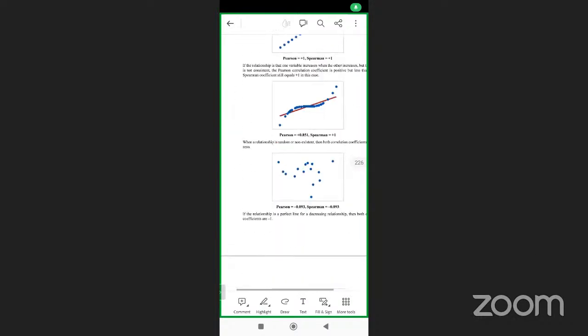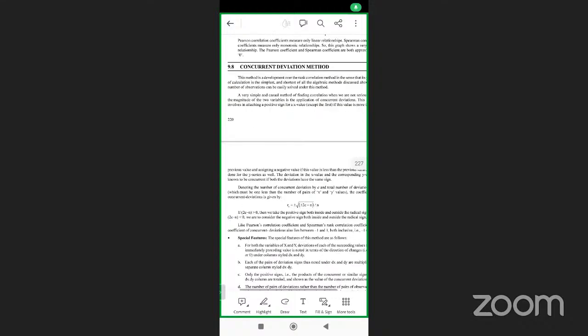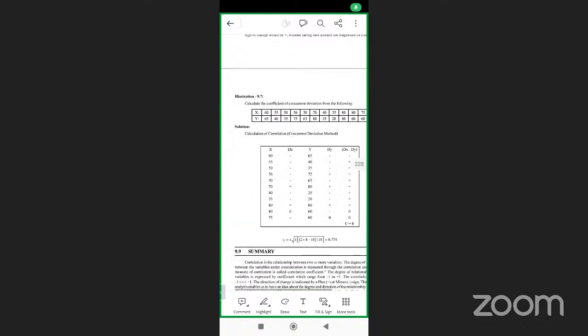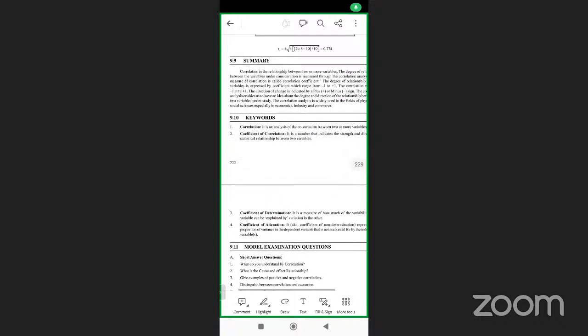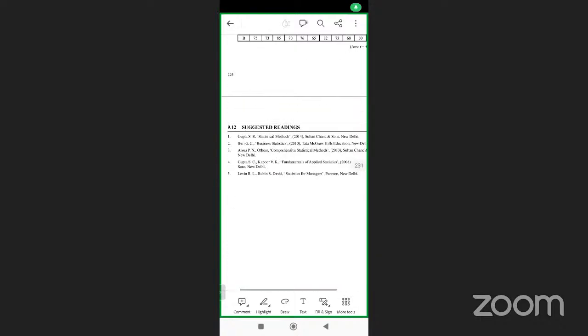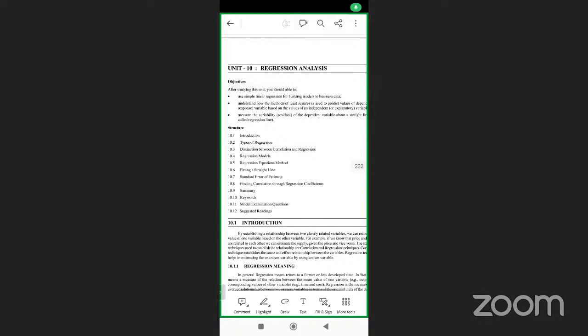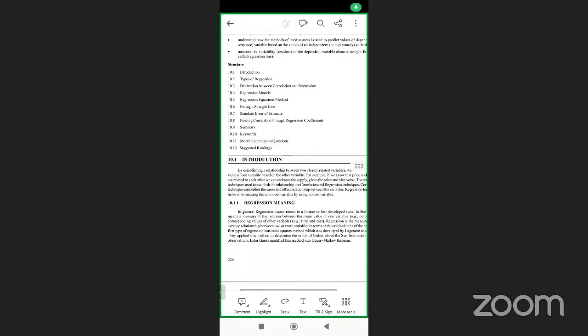Self-assessment, you can do that. Pearson and the deviation method. Right? Some examinations are there. This is an easy unit only. Now again, regression. The 10th unit is talking about regression.